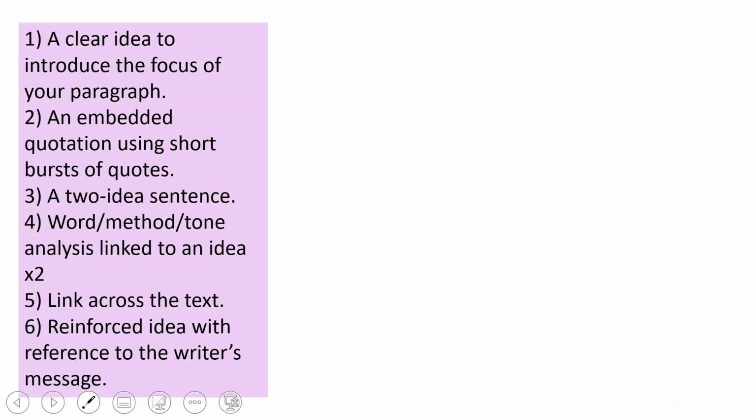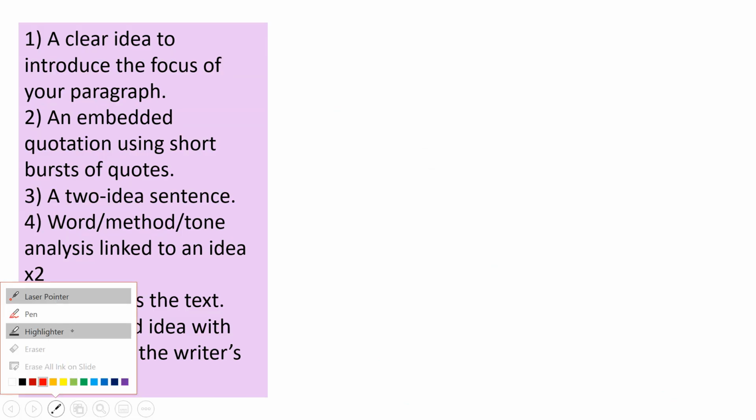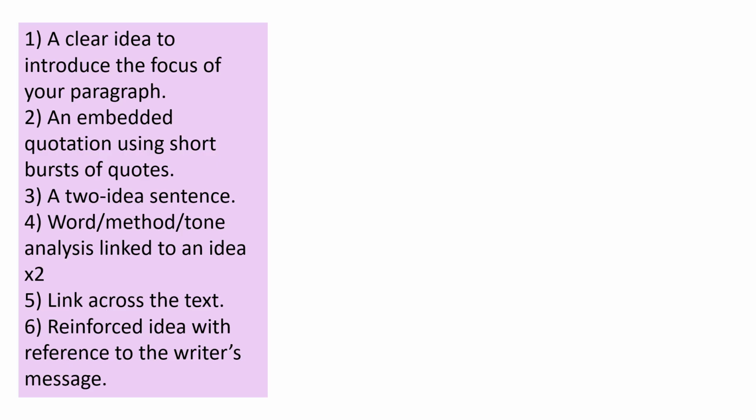So remember, before Christmas, after your assessment, we had a conversation about the structure, and we figured out that a 3-idea sentence and all of the analysis was far too much, so we shortened it. We now write a 2-idea sentence, and we only analyse 2 things. Either a word or a method, word or a tone, or any combination of those 3.